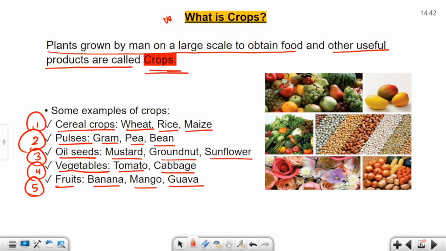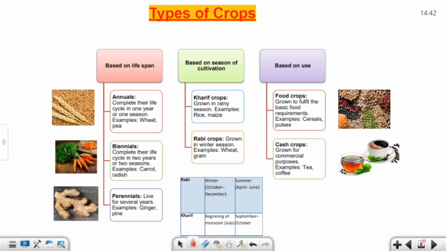Now we will understand types of crops grown in India. In India, crops are categorized in three parts. First, on the basis of lifespan. Second, on the basis of season of cultivation. Third, based on uses. So let's begin with the first one, that is based on lifespan, means how long the